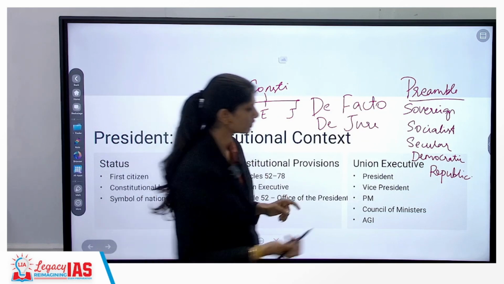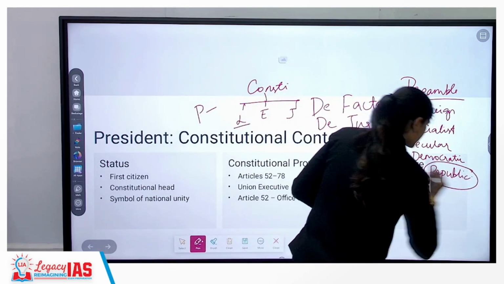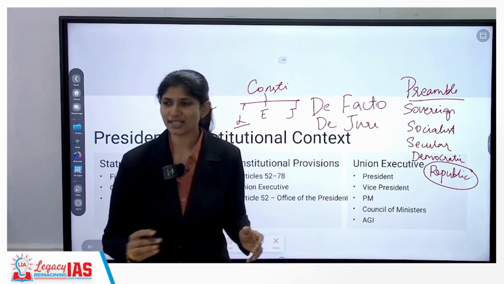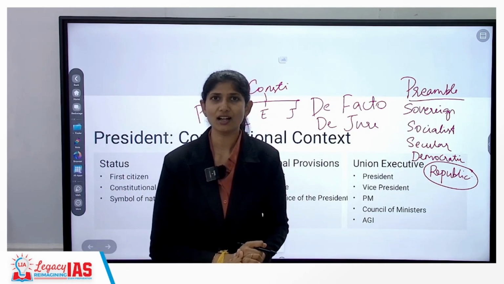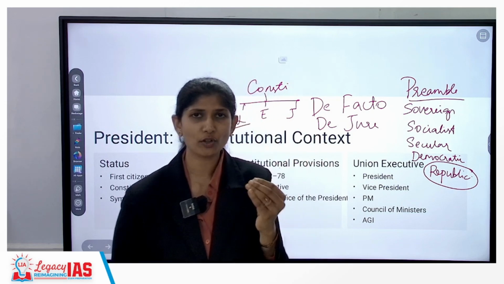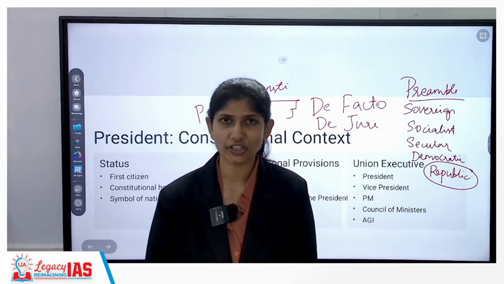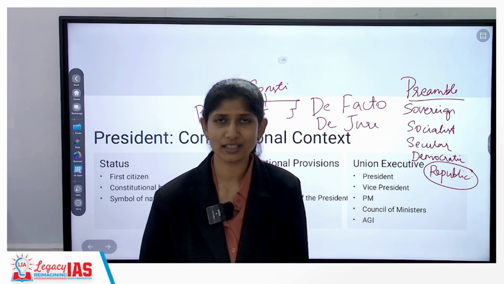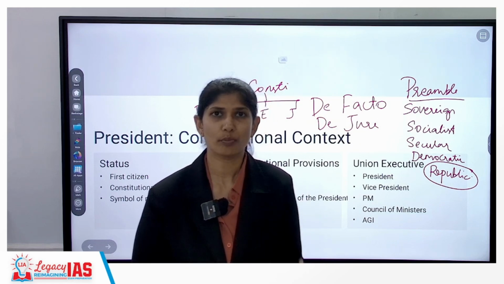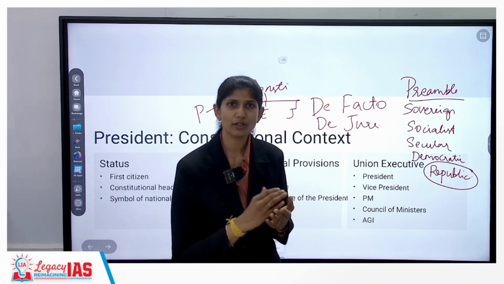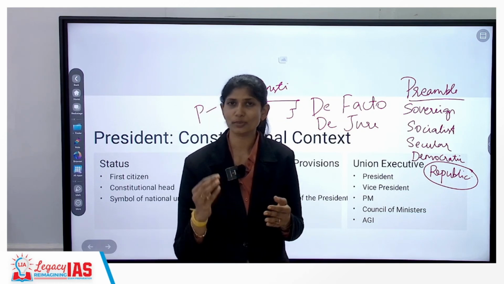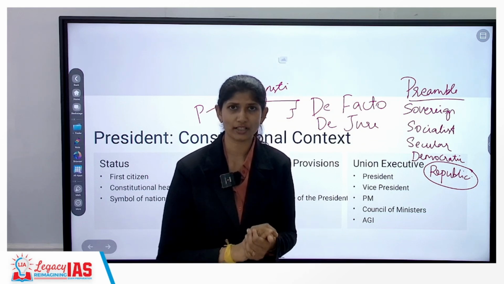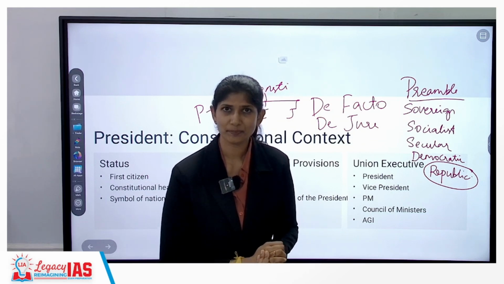I want you to focus on the last portion here. Republic. That means our head of state is the President of India. And for you to become President of India, unlike the British, you don't have to be monarchical. You do not have to come from a particular family or lineage, but you have to be 35 plus years of age, you have to be a citizen of India, you have to be qualified to be a member of the Lok Sabha.